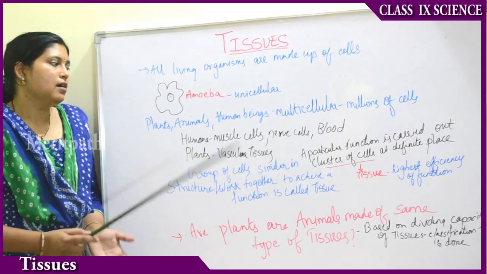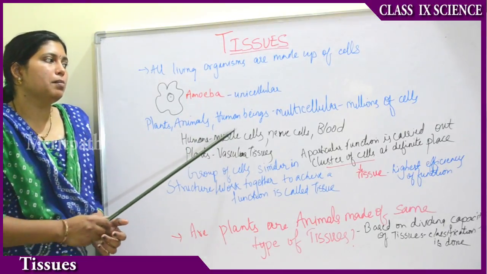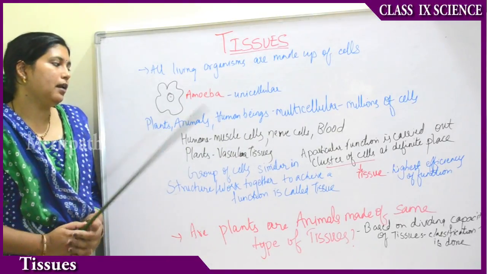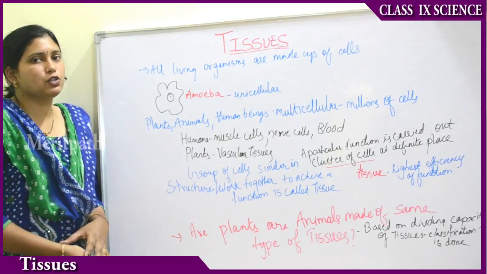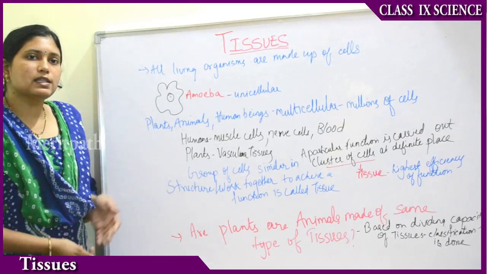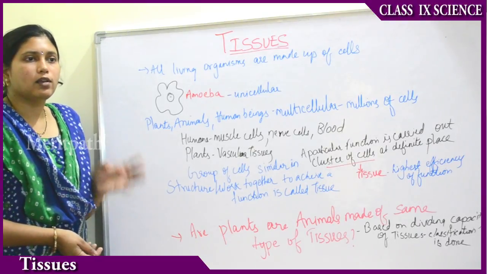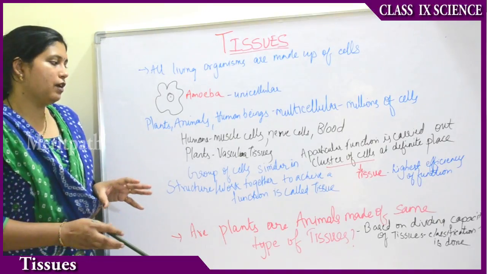everything. Whereas compared to amoeba, plants, animals and human beings are multicellular. The only unicellular organism here is amoeba. And plants, animals and human beings are multicellular organisms. They have millions of cells in their body. So these cells are specialized to carry out different functions of the body. A group of cells are specialized in a specific area to carry out one specific function.